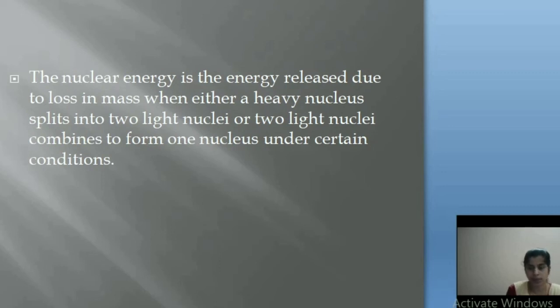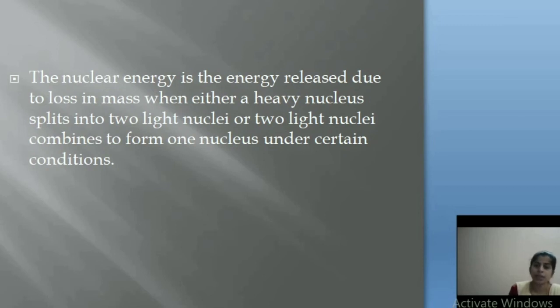Clear? See, the nucleus of an atom has an enormous amount of energy which holds the protons and neutrons together. Actually, nuclear energy is the energy that is released due to the loss in mass. In the atom bomb and hydrogen bomb, nuclear energy is released suddenly.